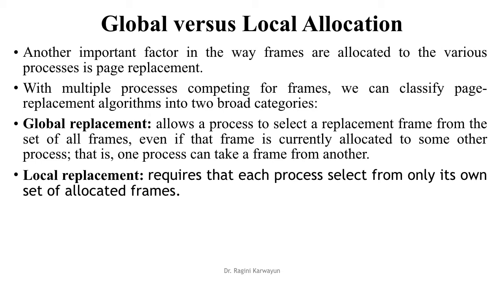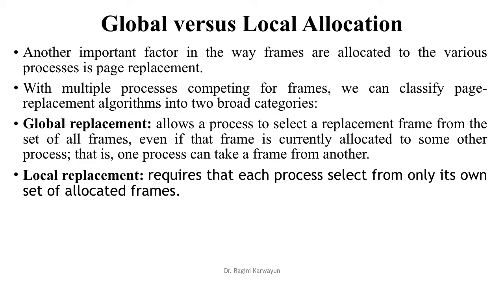Suppose a process needs to replace a frame to bring in the required page. In the global replacement policy, it can take a page from any of the processes currently present in the memory, that is the entire memory area allocated to the users' different processes.